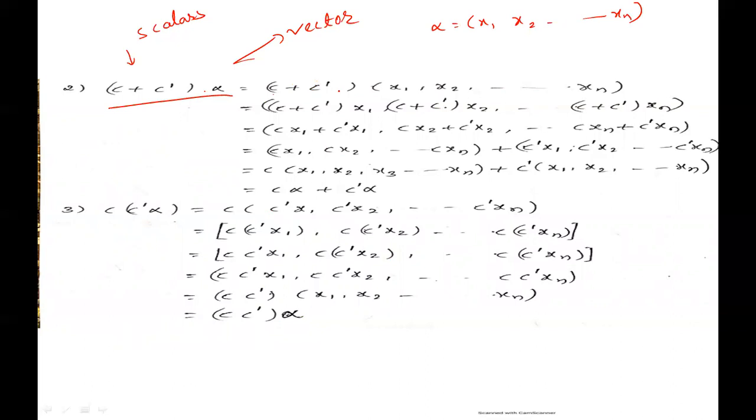Next, right distributive law. That means c plus c dash dot alpha. Here two scalars and one vector. Right distributive law. We know that alpha is equal to x1, x2, and so on, xn.